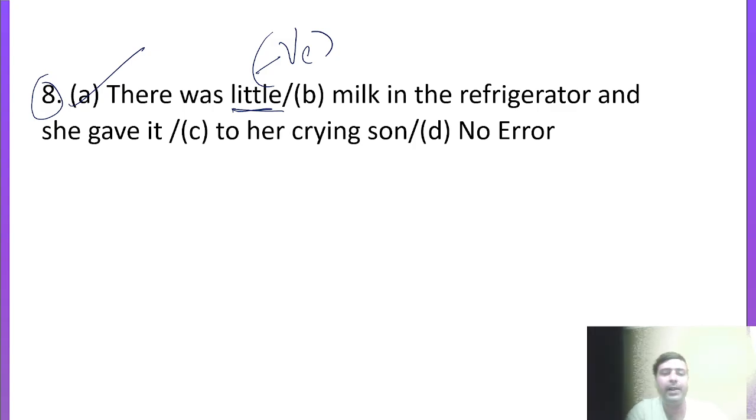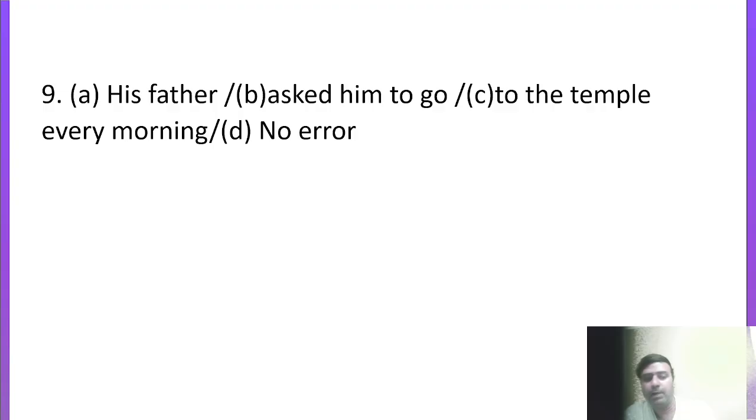So little means here almost zero. Instead of little, it should be a little. A little means some. So there was some milk in the refrigerator and she gave it to her crying son. So the right option is A, that in place of little we have to use a little here. Come to question number 9.